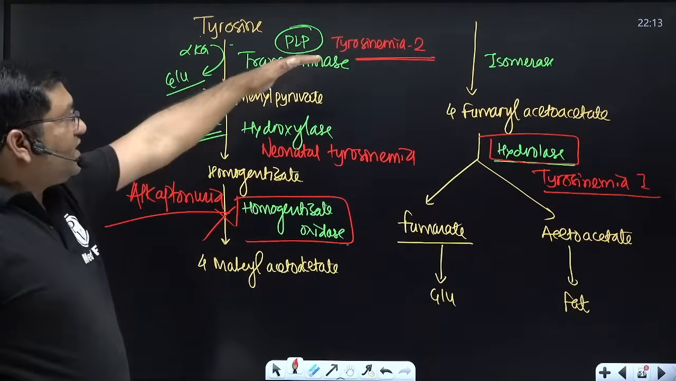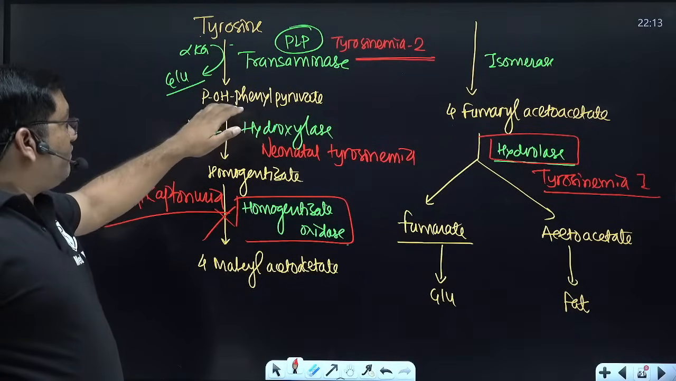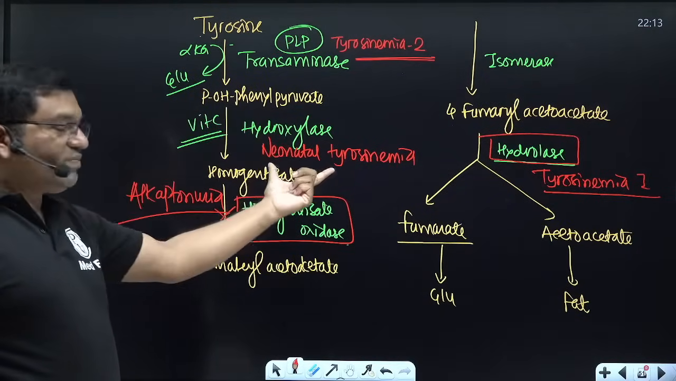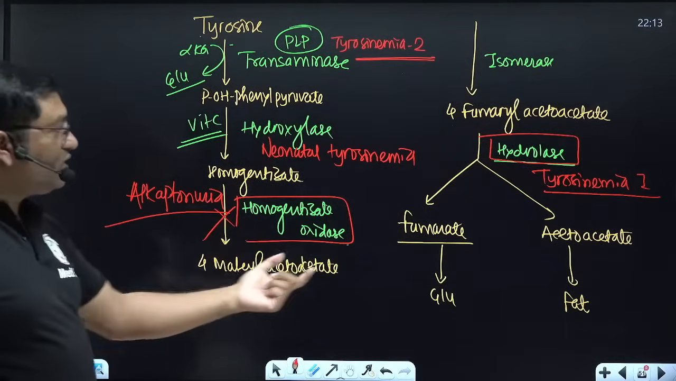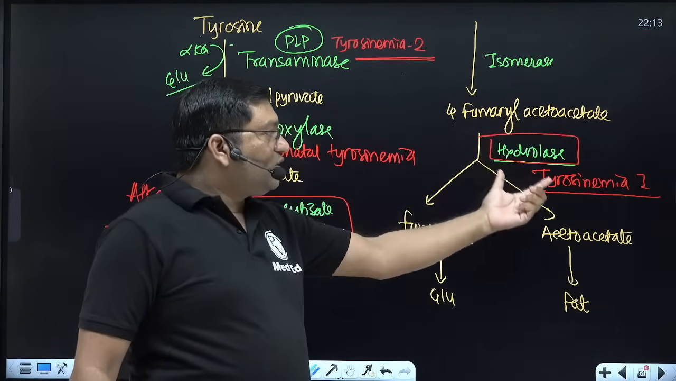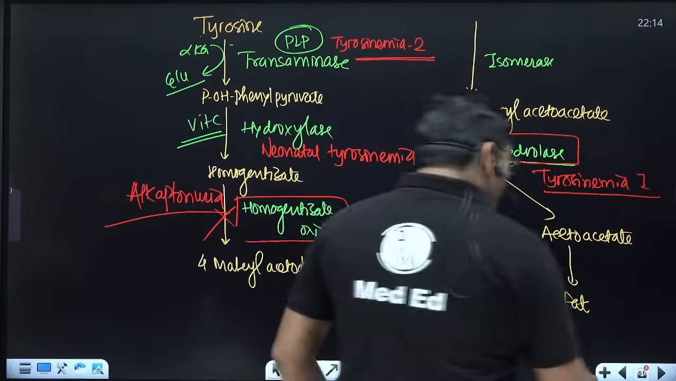Tyrosinemia type 2 is due to tyrosine transaminase defect. Para-hydroxyphenylpyruvate hydroxylase defect causes neonatal tyrosinemia, homogentisate oxidase defect causes alkaptonuria, and fumarylacetoacetate hydrolase defect causes tyrosinemia type 1. And then the specialized products: what are the different specialized products given by phenylalanine and tyrosine?